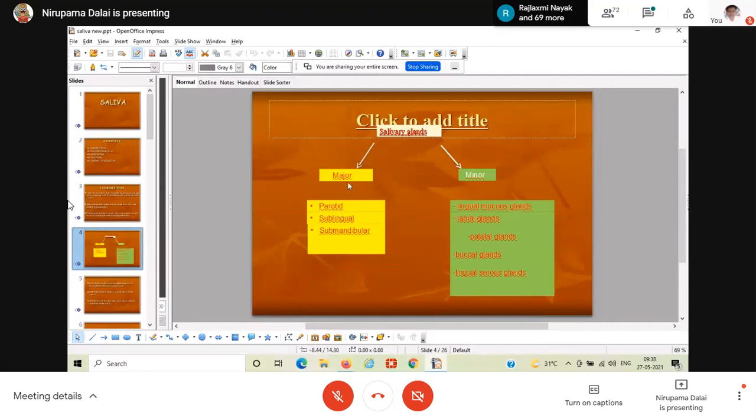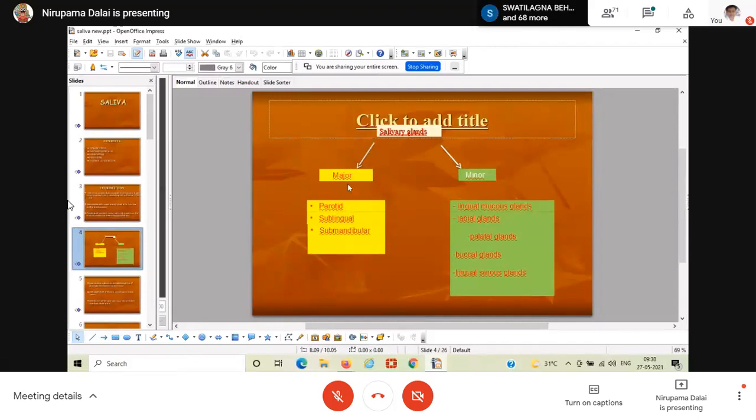The major glands are extrinsic salivary glands because they are outside the oral cavity; the parotid, for example, is below the ear. So they secrete saliva through their respective ducts.